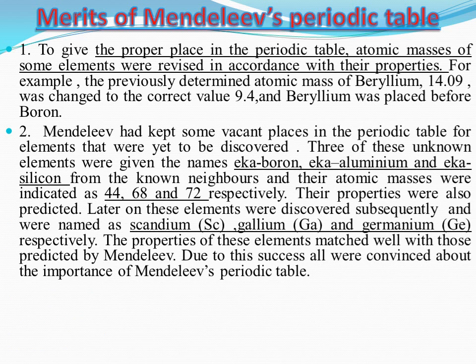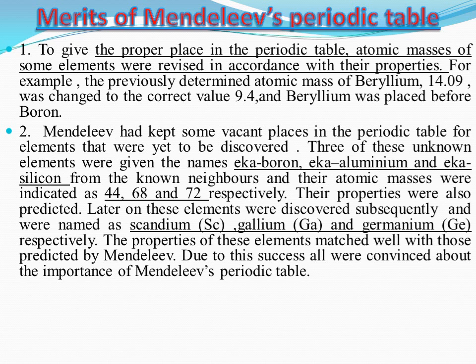Next, Mendeleev had kept some vacant places in the periodic table for elements that were yet to be discovered. Three of these unknown elements were given the names Eka-boron, Eka-aluminium and Eka-silicon from the known neighbours, and their atomic masses were indicated as 44, 68 and 72 respectively.